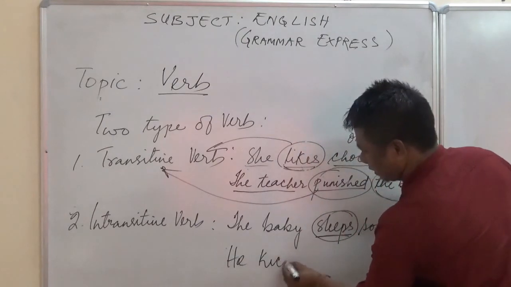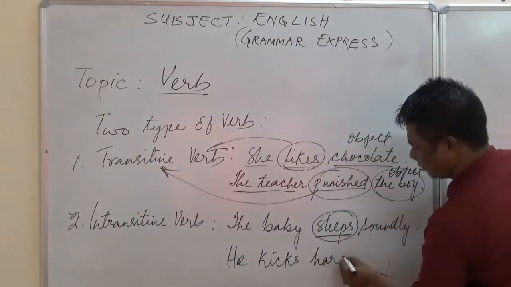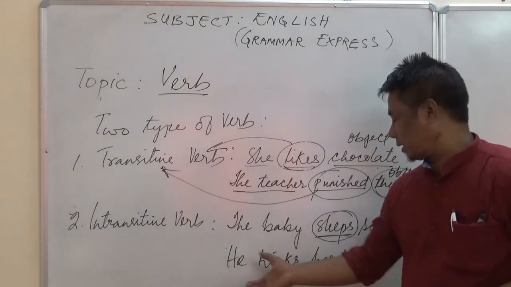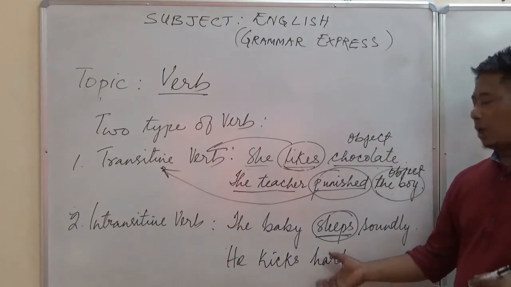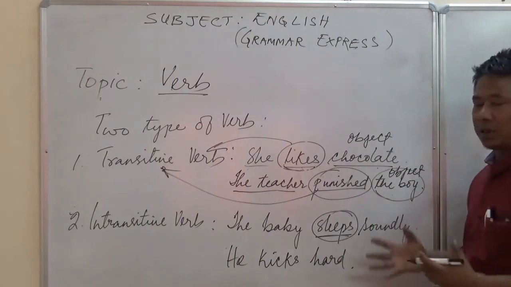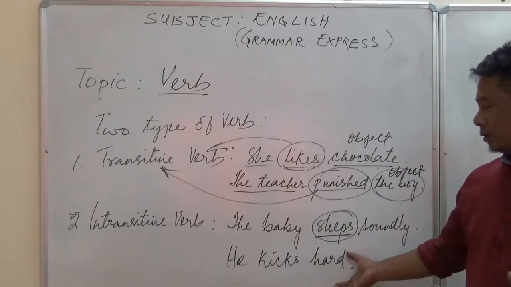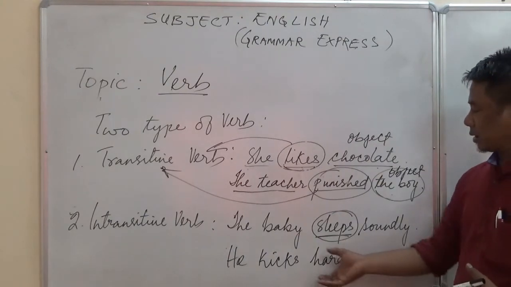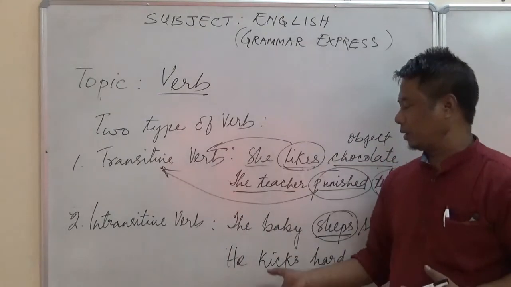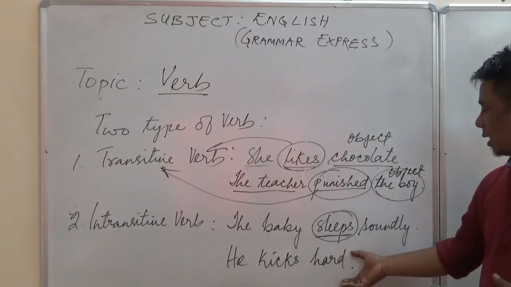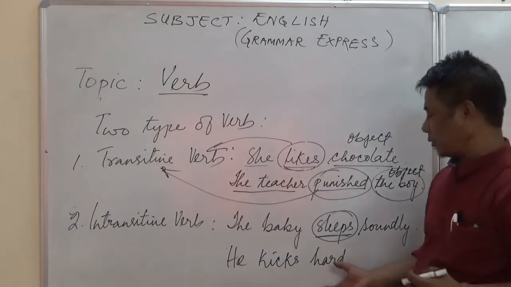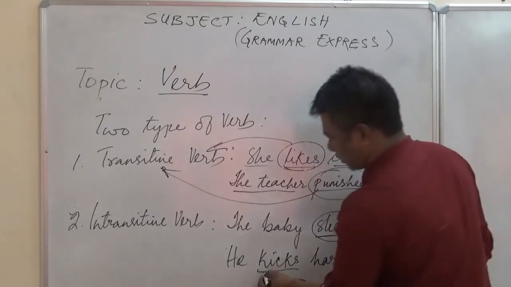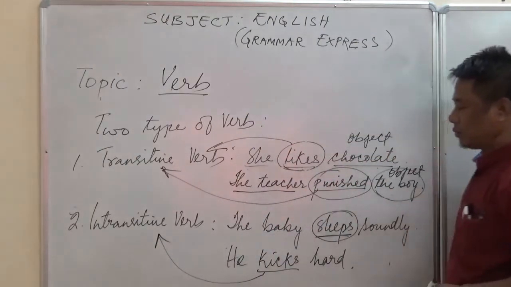He kicks hard. What does he kick? Again, we ask the object question. He kicks a ball. A ball appears in the answer. So kicks is a transitive verb here. Here, kick has an object, so the answer is that a verb without an object is an intransitive verb.